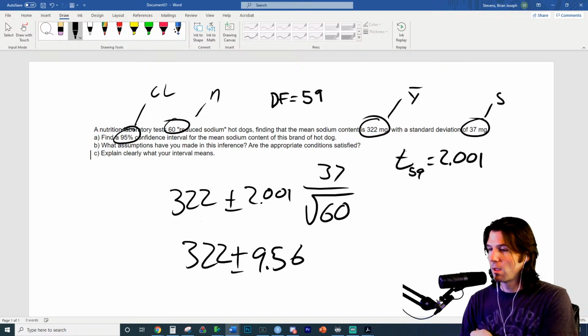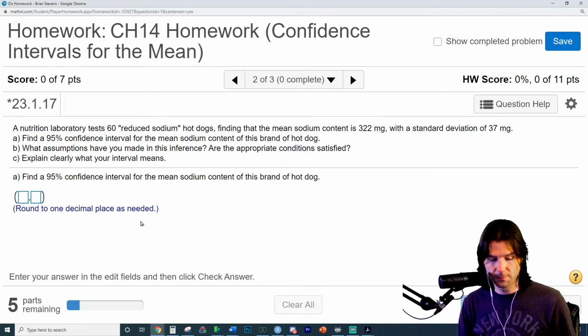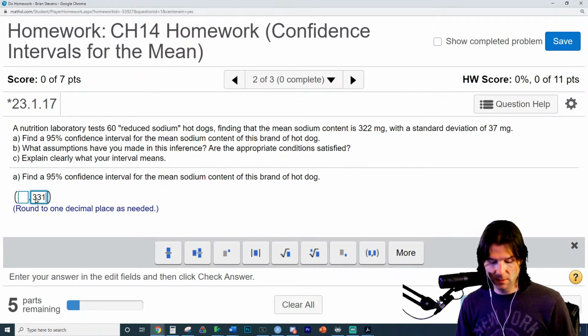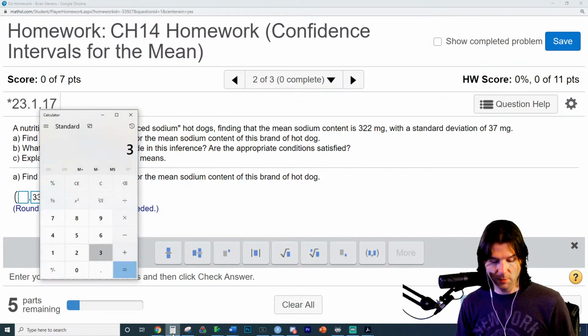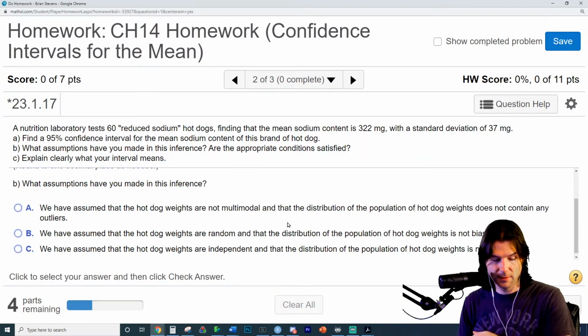There we go. There is our interval, 322 plus or minus the margin of error. So 322 plus 9.56 is 331.56. And 322 minus 9.56 is 312.44. Should do it. Yes.